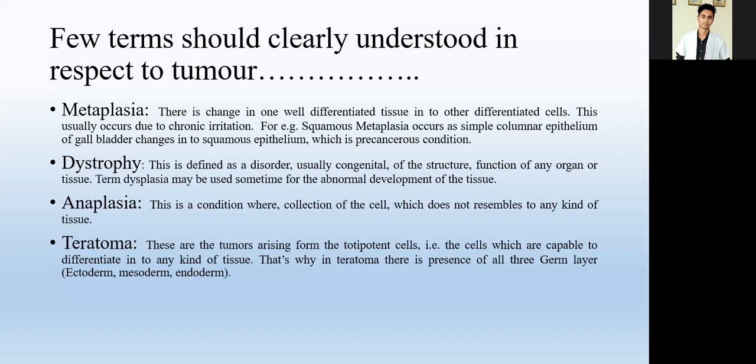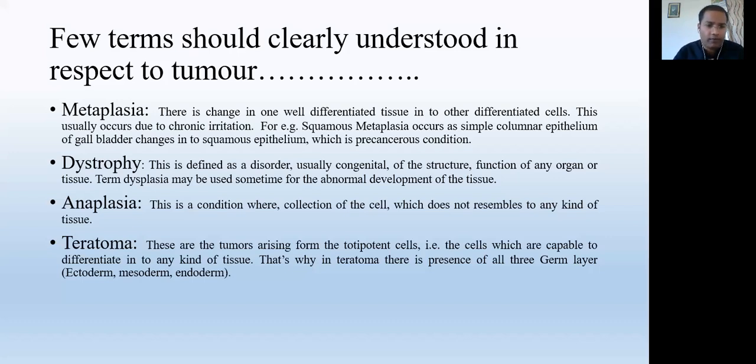That condition is called metastasis. Okay, we will discuss that later. First, metaplasia. You understand? Metaplasia means faulty differentiation. One kind of well differentiated cells changes into another kind of well differentiated cells. This is called metaplasia.